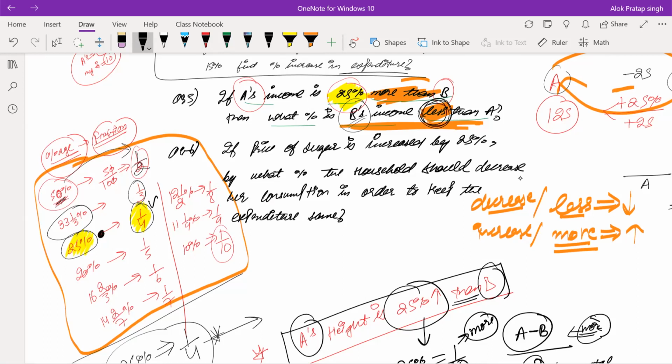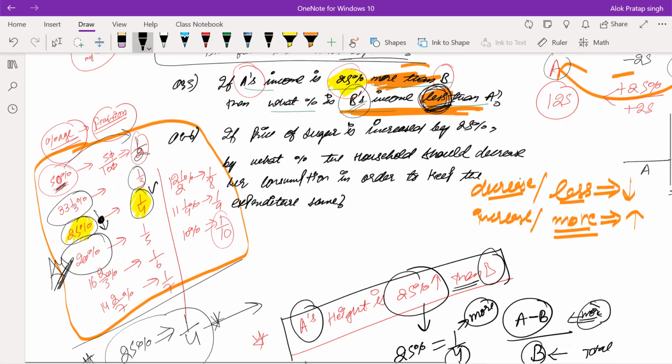Less sign is being told to put up here, then less means downward. Now when you go downward, the first value you will see is 20%, it will be the straight away answer. This is the best shortcut which I have discovered on my own.